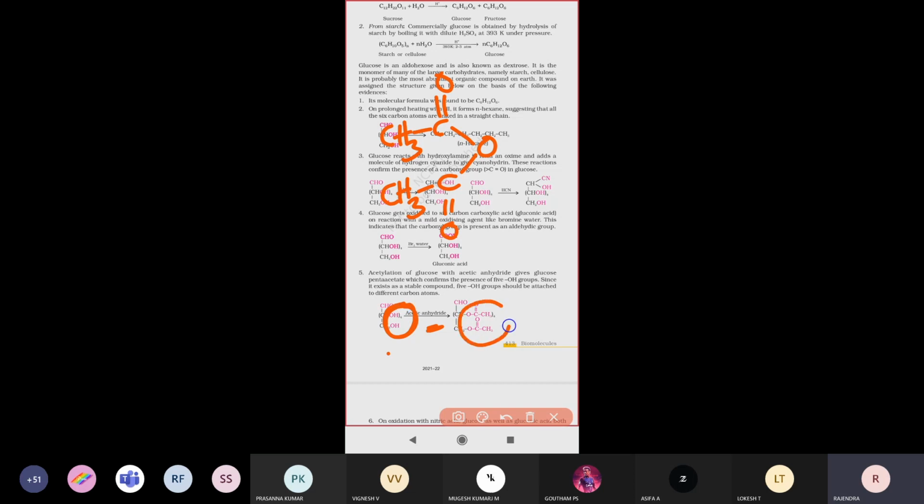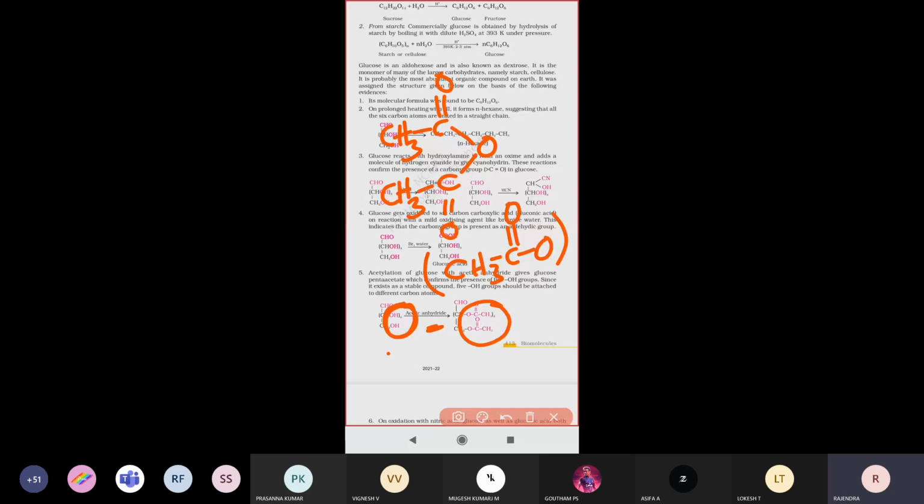That means instead of the OH, what group is attaching there? Acetate, which is CH3 C double bond O, O. So the acetate group is joining there.